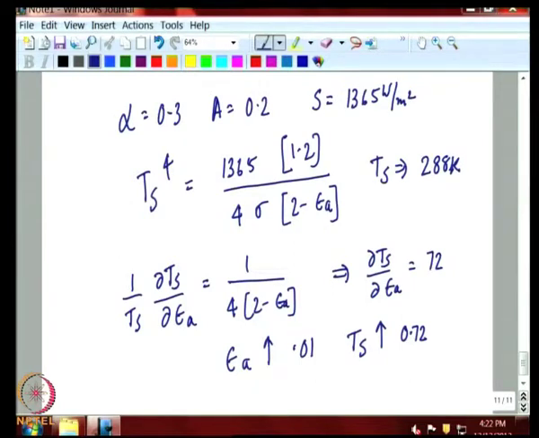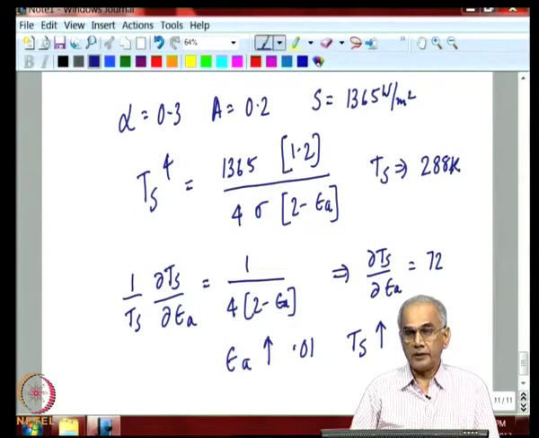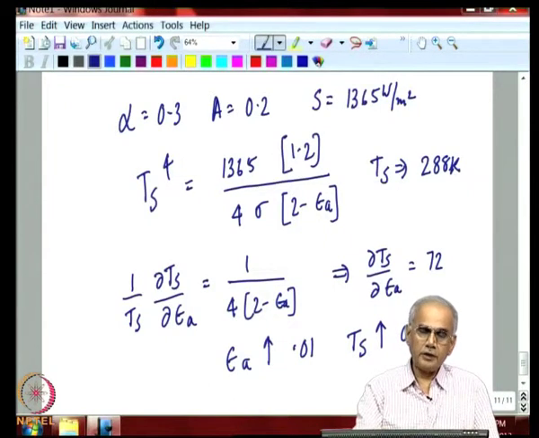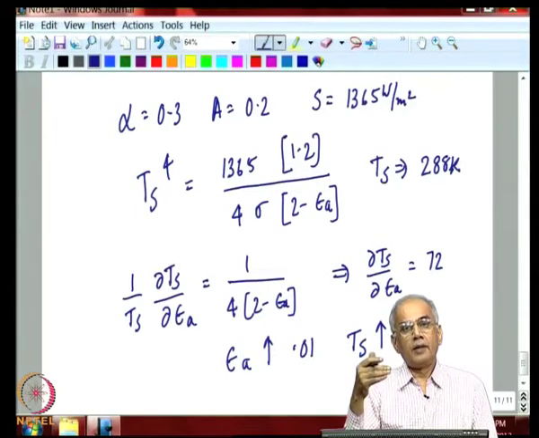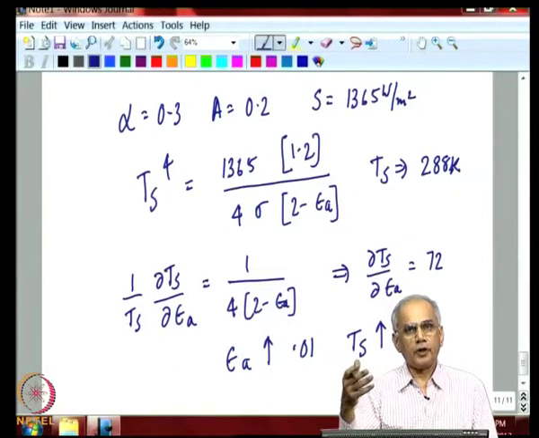So, this is what this model shows very beautifully, that it takes a very small change in the emissivity of the atmosphere to increase the Earth's surface temperature by around 0.7 degrees centigrade. And interestingly, over the last 100 years, the mean temperature of the Earth has gone up by 0.7 degrees. And so, the emissivity has changed by around 0.01, not only due to the increase in carbon dioxide, but as the temperature went up, due to thermodynamics and the Clapeyron equation, the water vapor also went up along with it.